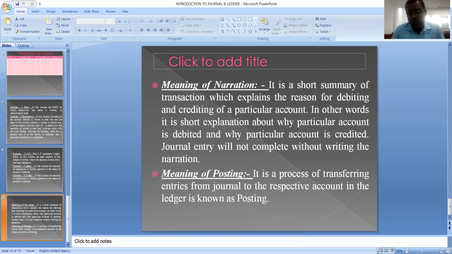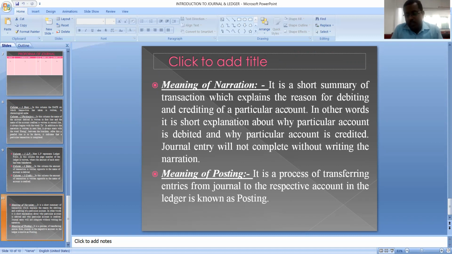These are two important terms. Minimum 2 questions will come in connection with just this journal for 2 marks. Questions may be like, what do you mean by journal, what do you mean by journalizing, what do you mean by journal entry, what do you mean by narration, what do you mean by posting. This kind of questions they are going to ask. So here, what is the meaning of narration?